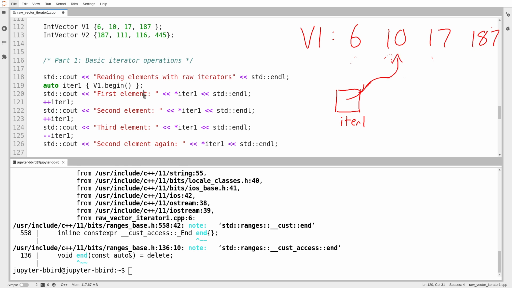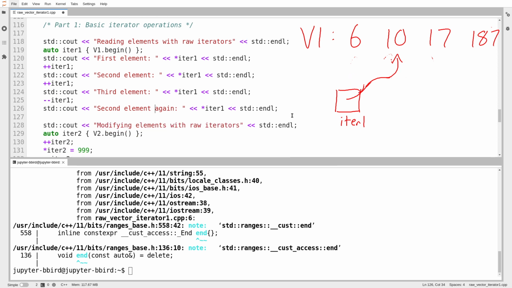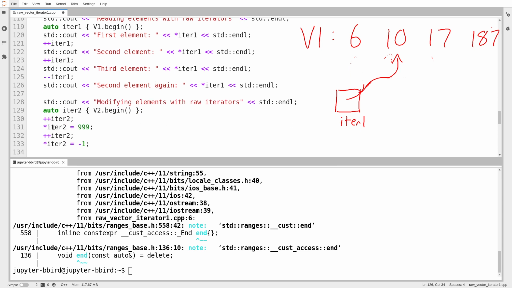So I should see 6, 10, 17, and then 10 if I print these things out. And then down here, I try using iterators to modify things. So I use star iter above to read an element. Here I use star iter to modify the element.